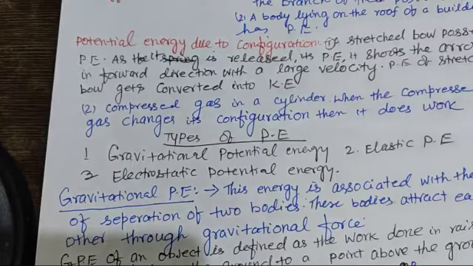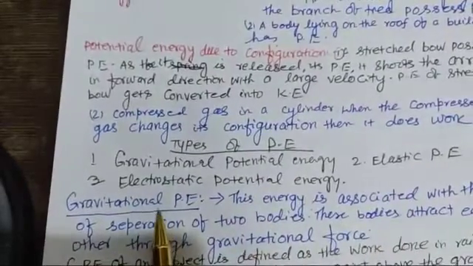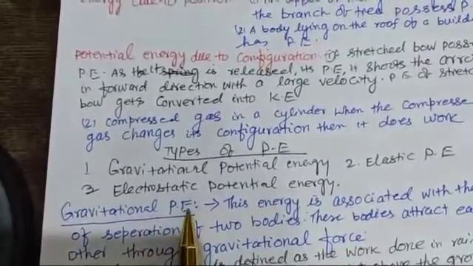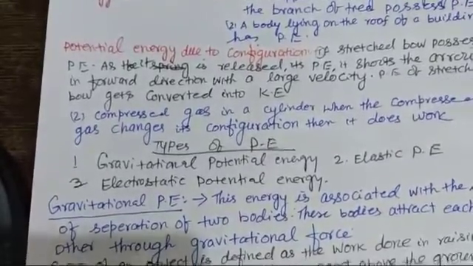Another type of energy is elastic potential energy. This energy is associated with the state of compression or extension of an object, as in the case of a spring. Another is electrostatic potential energy. This energy is due to the interaction between two electric charges. But we'll only confine our study to gravitational potential energy. These two potential energies are beyond your syllabus. You'll study them in higher classes.